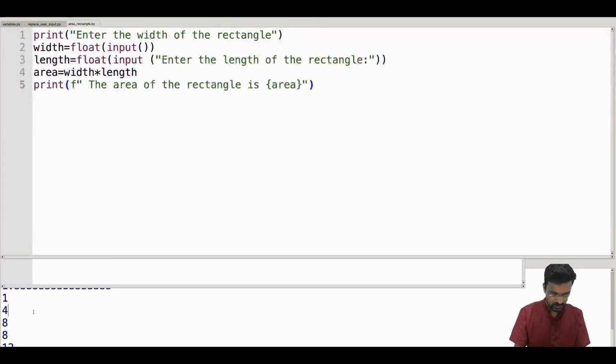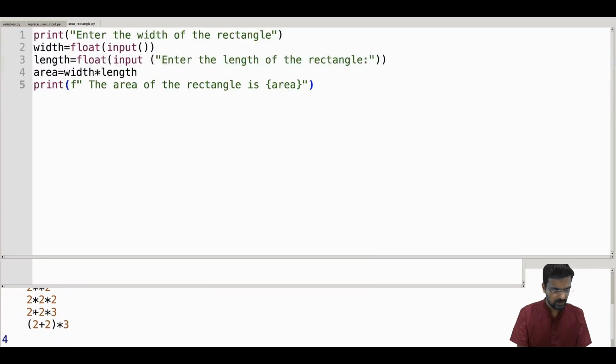So here, what was the first thing? 2 plus 2, 4. 2 into 2 is 4. 4 by 3 is 1.333. Then 4 double slash 3 is 1. 2 into 2 is again 4. 2 into 2 into 2 is 8.